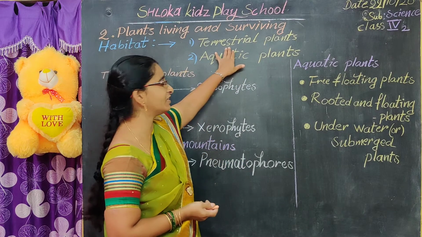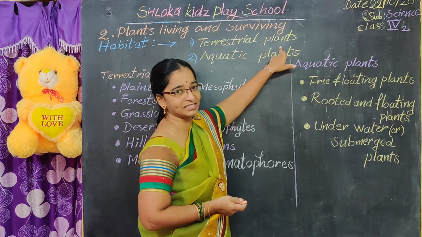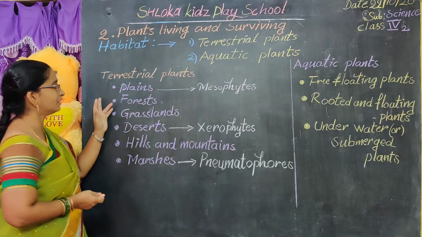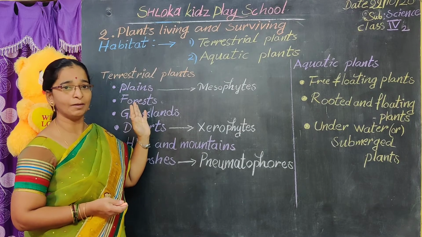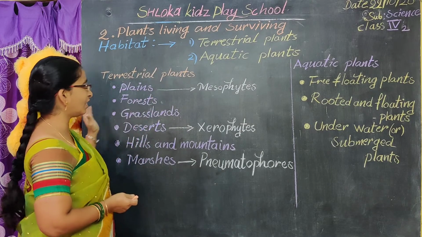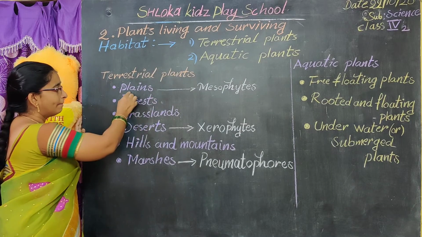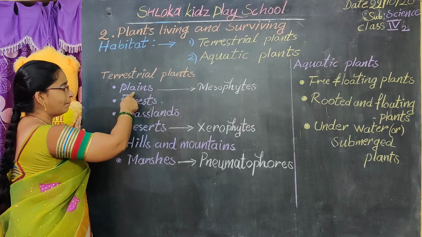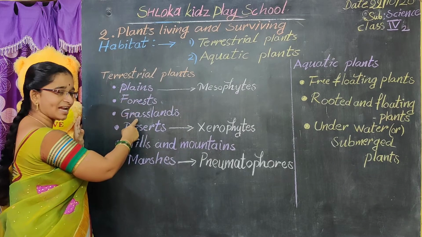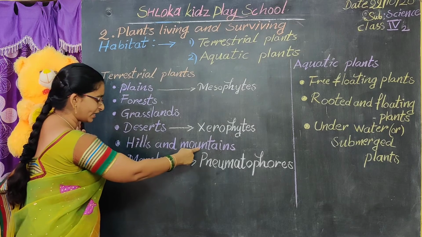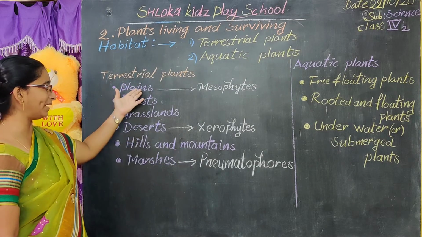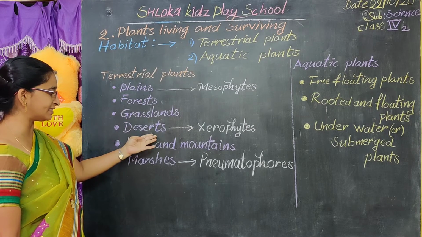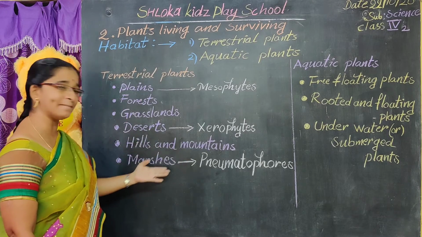Now we'll discuss the terrestrial plants. Terrestrial plants means what? Plants which live on land are called terrestrial plants. These terrestrial plants are of different types. What are those? Plains, forests, grasslands, deserts, hills and mountains, and marshes.